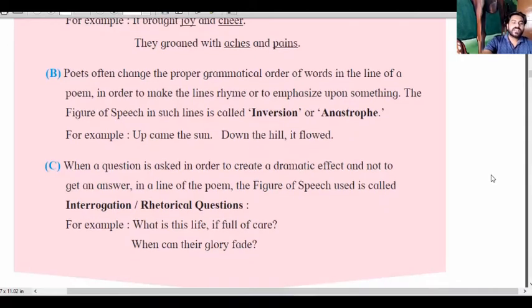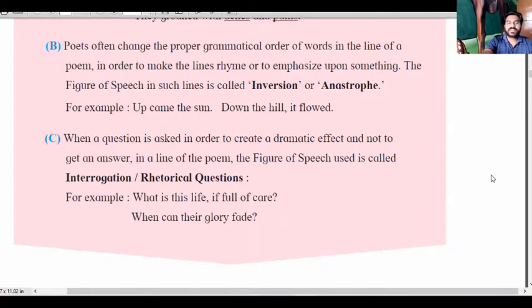Then see, when a question is asked in order to create a dramatic effect and not to get an answer, in a line of a poem, the figure of speech used is called interrogation or rhetorical question.